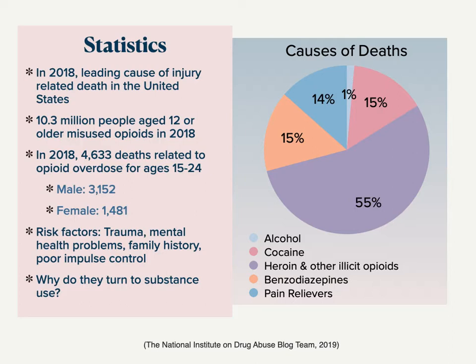Just like all other health problems, opioid abuse and addiction comes with risk factors. Those include trauma, mental health problems, family history of addiction or abuse, and poor impulse control. The question with adolescents is, why do they turn to substance abuse? It's because they want to fit in, seem grown up, to rebel against their parents, to experiment, and simply due to peer pressure from other people.